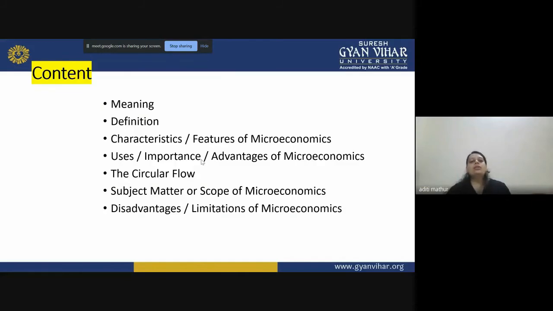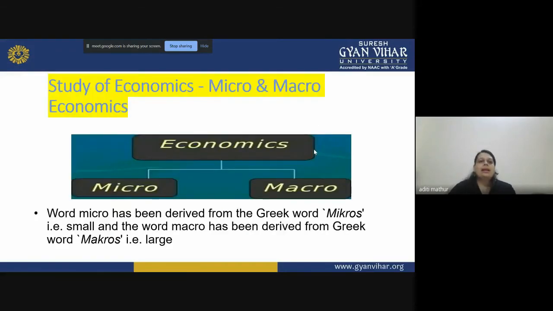We also understood the importance of learning microeconomics. Then we learned the two circular flows: one was the factor of production circular flow, and another was of goods and services. Then the subject matter or scopes, three basic scopes of economics, and the limitations of economics, right?